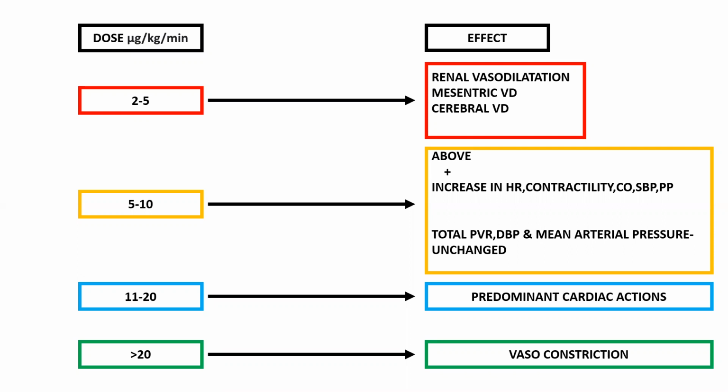And then if you give 11 to 20 microgram per kg per minute, you'll have predominant cardiac actions. That means the increase in heart rate, contractility, cardiac output, all those things will be there here. And then if it is greater than 20, you will have vasoconstriction.